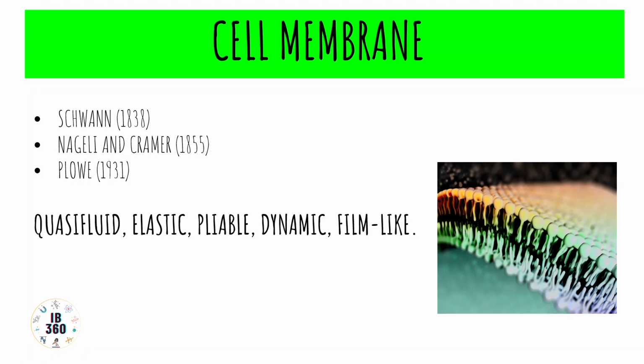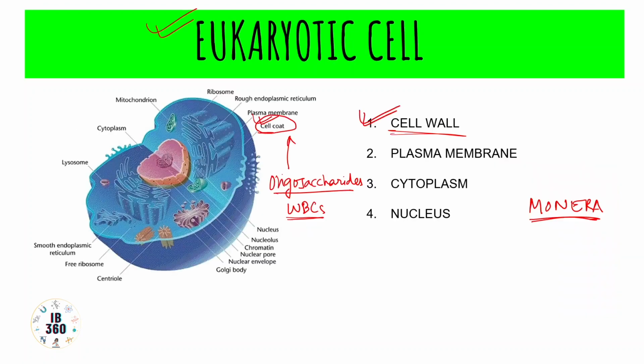Today we will start with the cell membrane of the eukaryotic cell. In the previous video we talked about the cell wall, and I had mentioned that we will discuss the eukaryotic cell broadly on the basis of these four topics: cell wall, plasma membrane, cytoplasm and nucleus. So today we will discuss the plasma membrane of the eukaryotic cell.